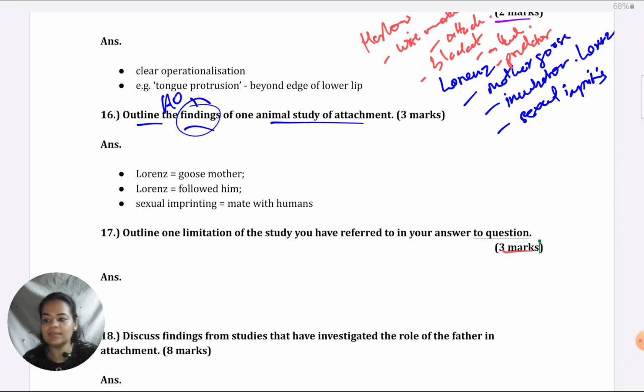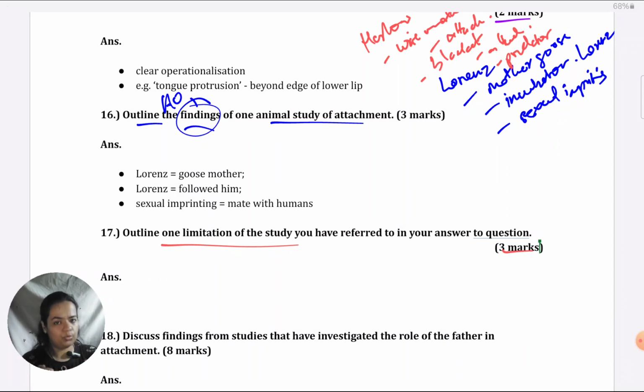Don't give generic answers because they have told you also explicitly and it's understood of the study that you have given in the previous. So if you're saying, for example, from Lorenz study, we cannot extrapolate to humans. Why? What is there about his study that cannot be generalized to humans? Humans are not mobile when they are born. They cannot move and go behind a mother. So direct generalizability is not possible of imprinting in humans. Besides, in humans, attachment means emotional bonding, like we are seeing from the beginning. More of emotional bonding rather than physical bonding. Whereas his studies seem to be more at a physiological level. So these are the reasons why they would not generalize to humans.